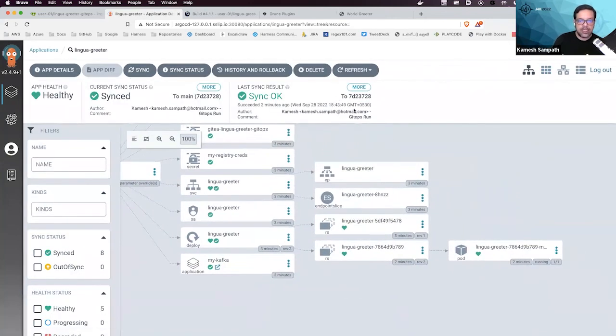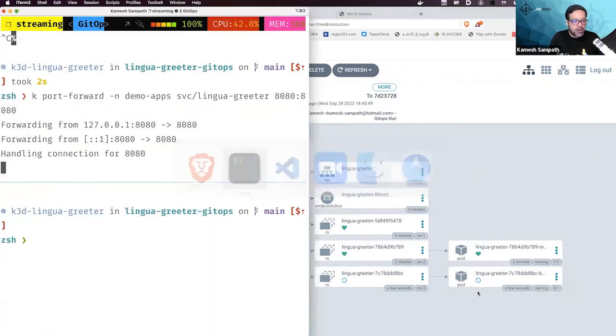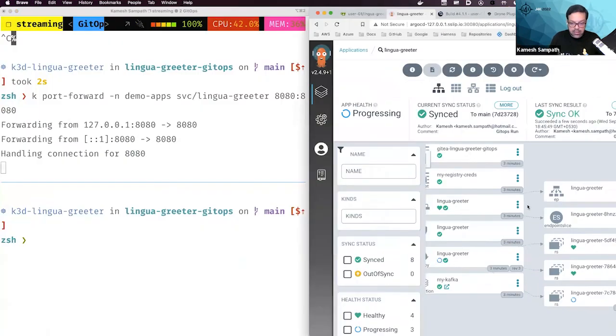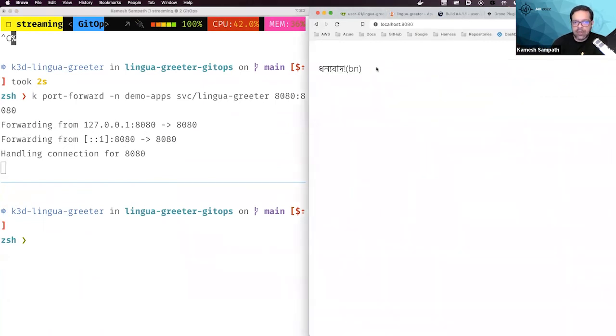And if that happens, yeah, there you see the new pod getting deployed here for us. And obviously my pod here should also get a disconnect here, right? Because my new replica set is going there, and soon I should see this one getting disconnected because new pods come up, and that should say a thank you message instead of the hello world message that we are seeing right now, right? So let's wait for that and then see what happens.